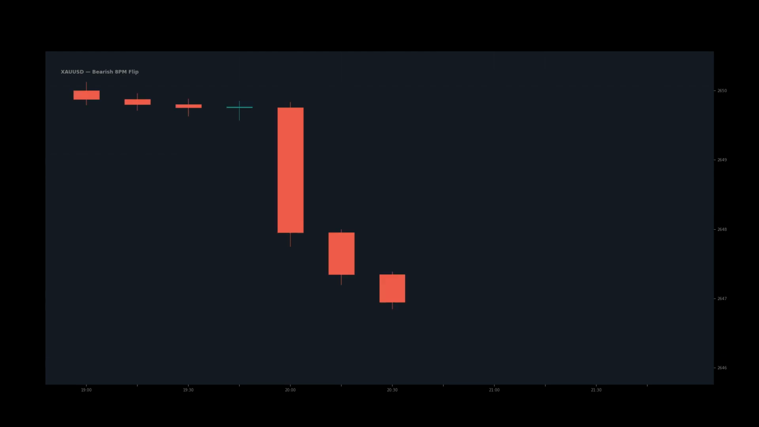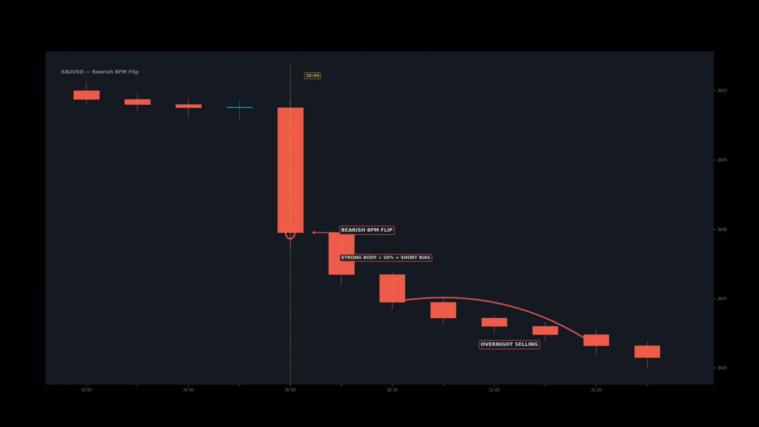Here's the opposite scenario, the bearish 8 p.m. flip. Everything starts the same. Price has been consolidating through the late New York afternoon. But at 20 o'clock, the flip candle breaks below the range with a strong red body. The 21 o'clock close confirms below the breakout point, setting the overnight bias to bearish. The same rules apply. Body greater than 50%, close near the extreme, no long wick showing rejection. When these conditions are met, the overnight bias is reliable. When they are not, predictive power drops to 50%, a coin flip.